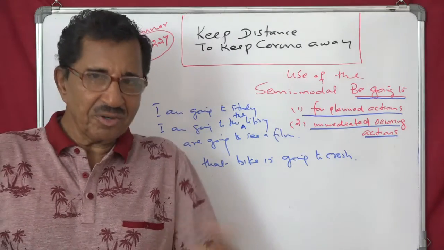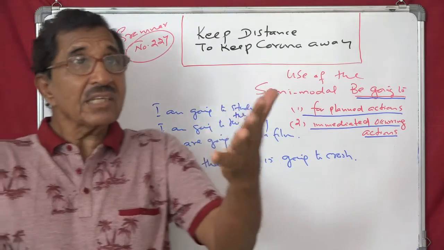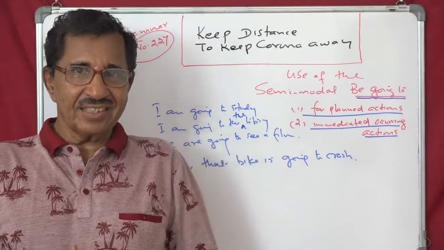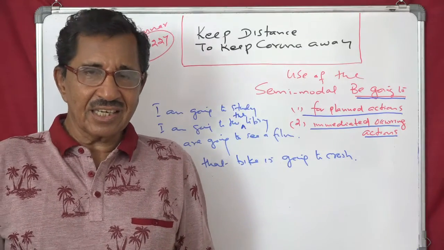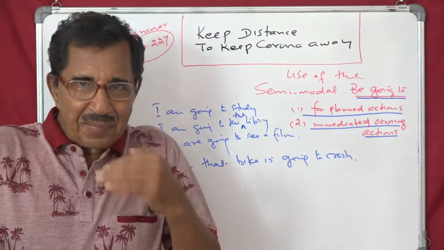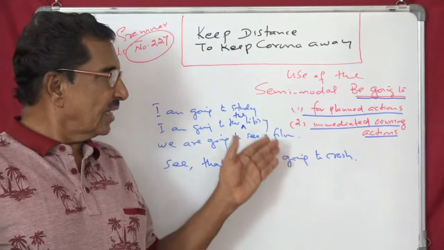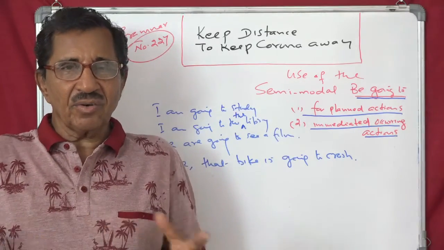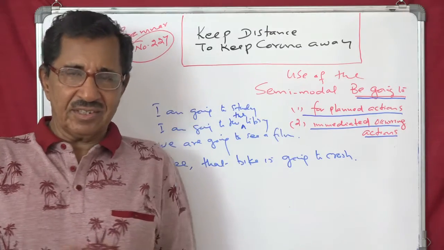The other thing is they are going to marry. So they are going to climb the tree. Stop them. That is immediate occurrence. Stop them. They will climb the tree. We don't know when. So there is an immediacy. That's the point. Be going to has that immediacy. And most of this you cannot replace with will or shall. So this is also a must for us.